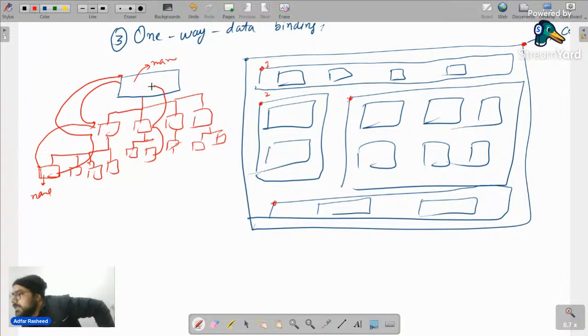Okay. So this is what we mean by one-way data binding. Do we have two-way data binding? Two-way data binding means that we can transfer data from parent to child, child to grandchild, or we can do the reverse from grandchild to parent, then parent to grandparent. No, we cannot do that. There's only one-way data binding, only from top to bottom, top hierarchy to bottom, parent to child, child to grandchild, whatever the structure is. So that's what we mean by data binding or data transfer. Even though there's a concept inside React which is two-way data binding, we will discuss that later on.